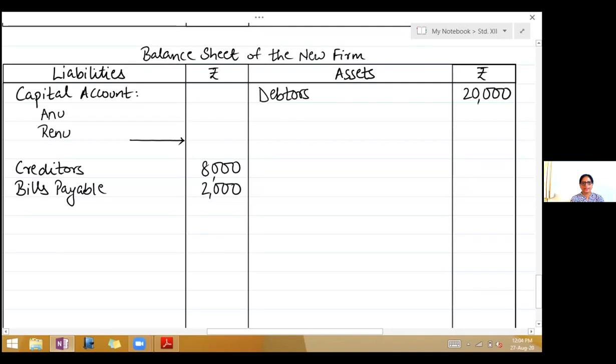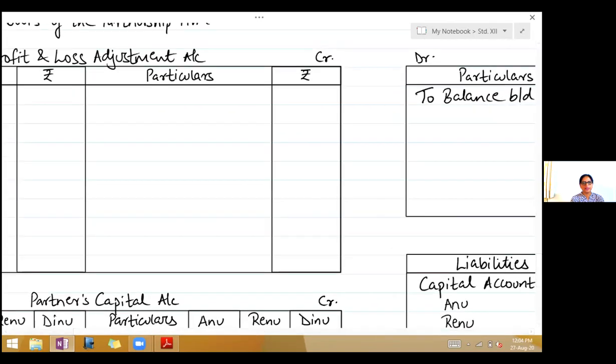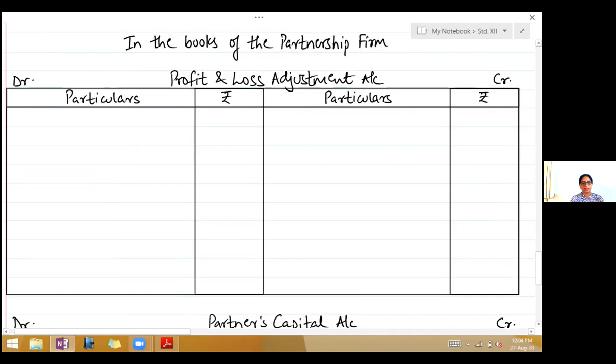Don't write it as 19, but you have to write it as 20,000. And the second effect, that RDD is no longer necessary. They are all good. So second effect will come on the credit side of profit and loss adjustment account. Write, by RDD account 1,000.